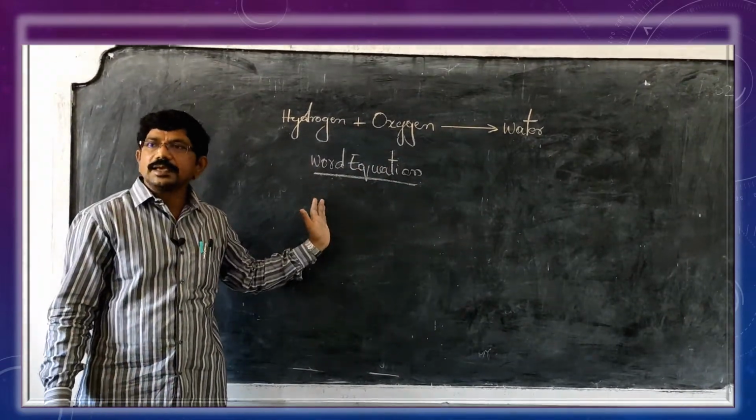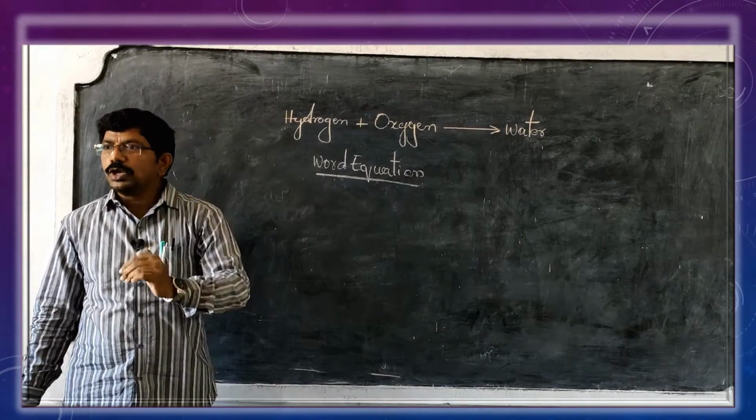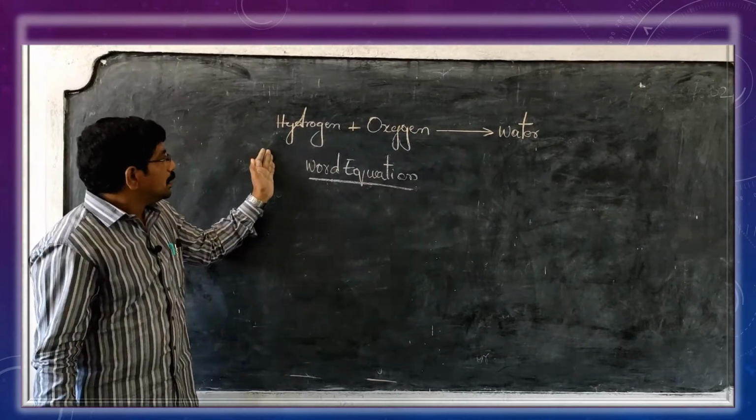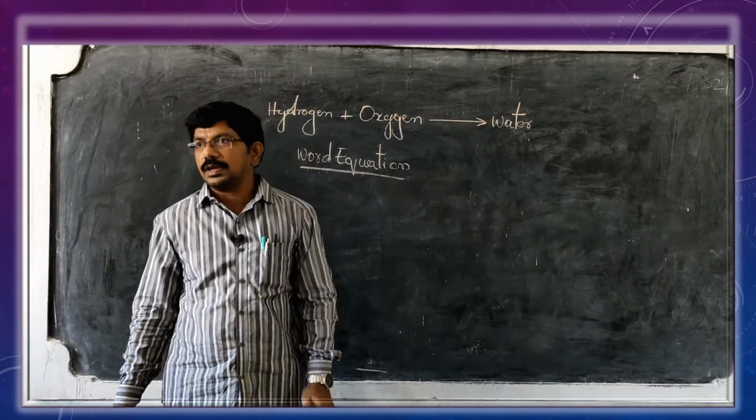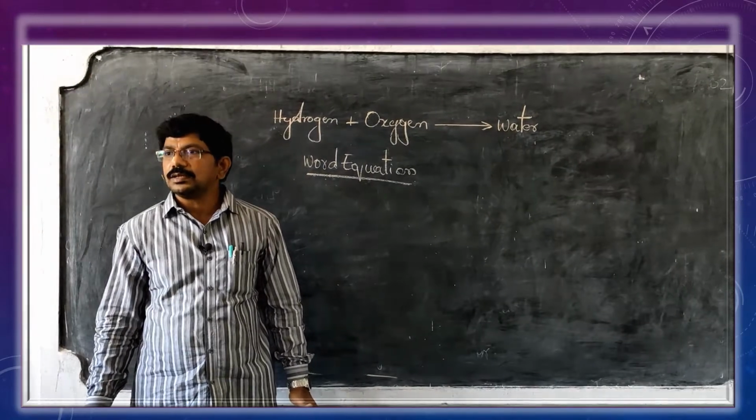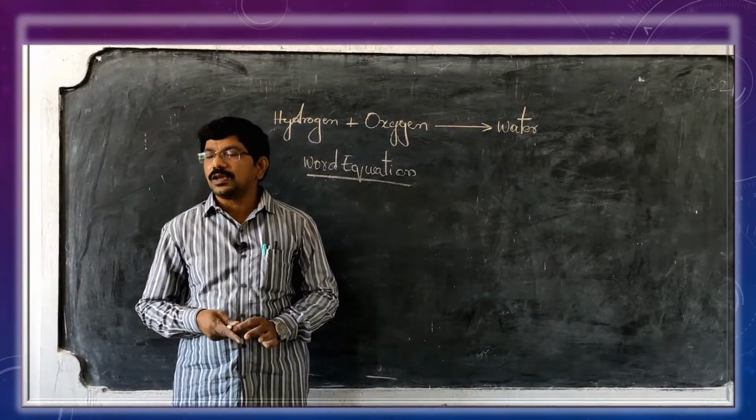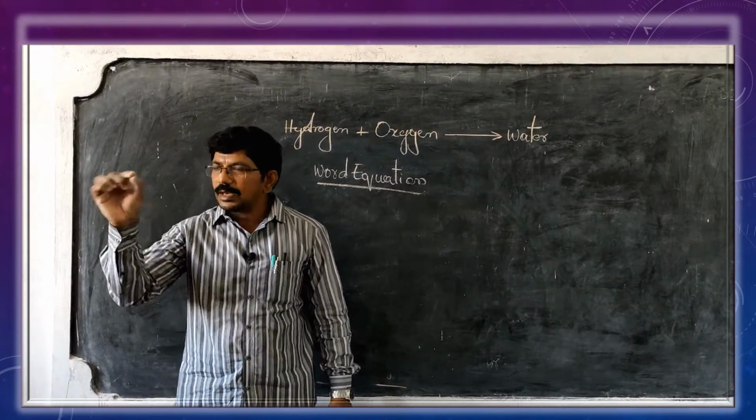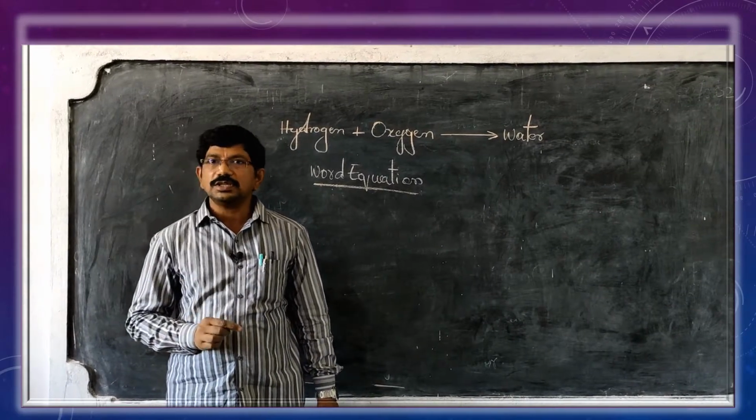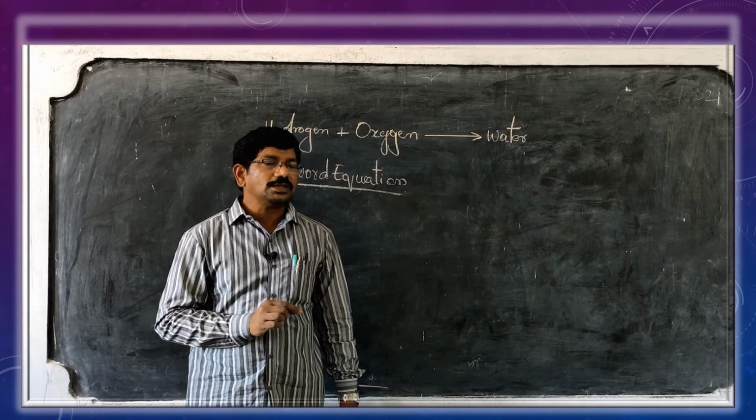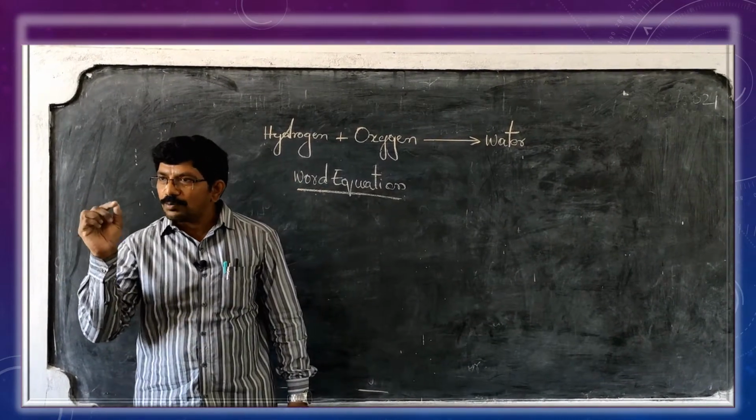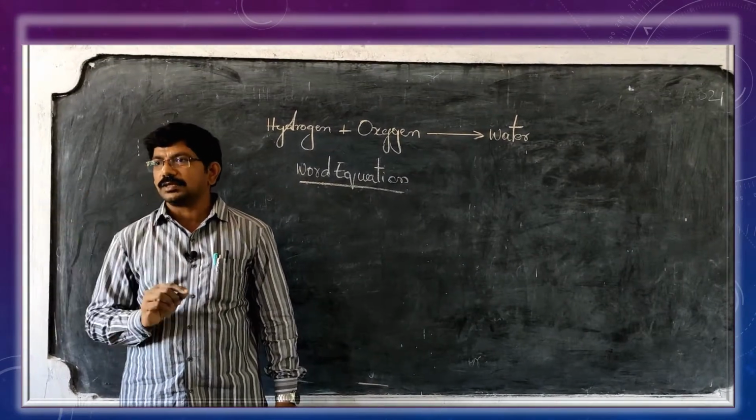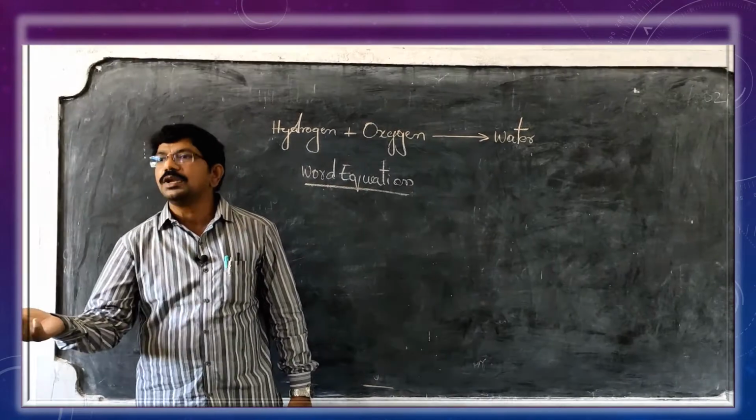Instead of writing in words, if I use the molecular formulas of the reactants and the products, then it is known as a chemical equation. So what is a chemical equation? The symbolic representation of a chemical change, using the molecular formulas of the substances that are taking part in the chemical reaction and the new substances that are formed in the chemical reaction.